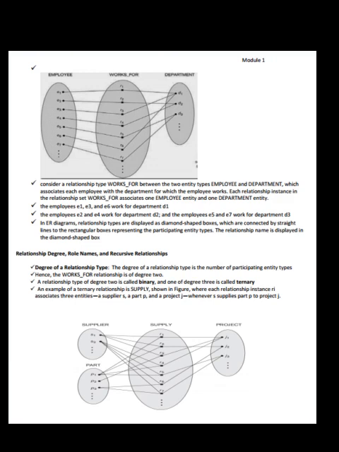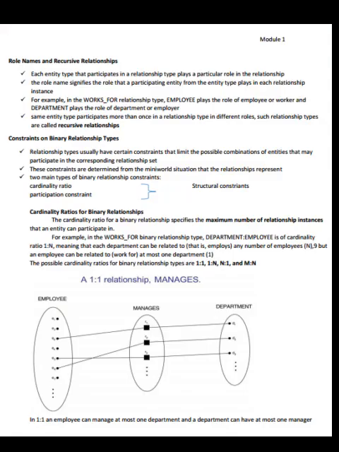An example of a ternary relationship is the supply shown in the figure, where each relationship instance R associates three entities: a supplier S, a part P, and a project J, whenever S supplies a part P to the project J. Role names and recursive relationships.